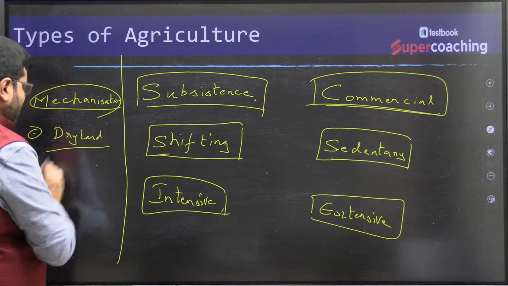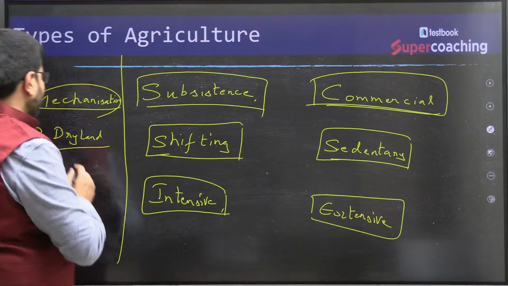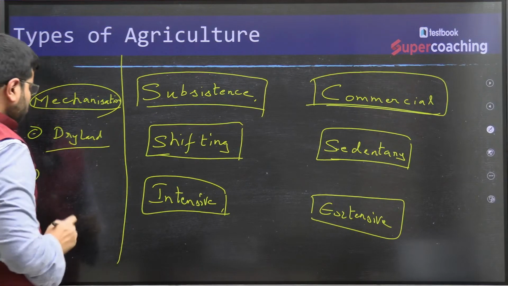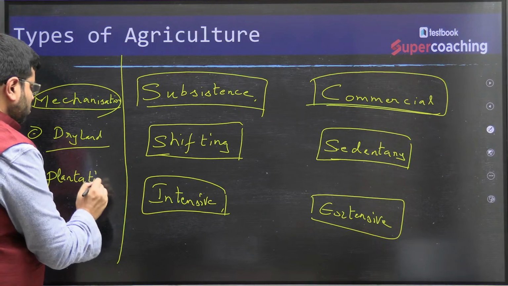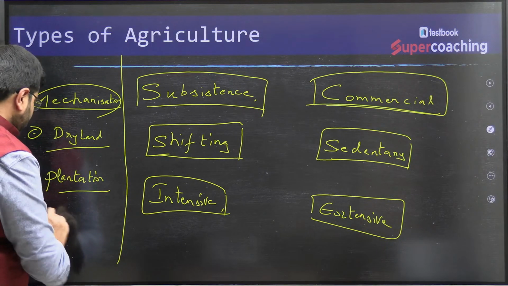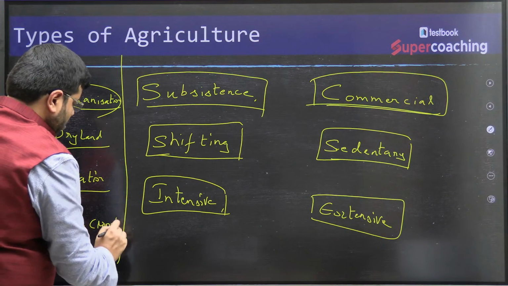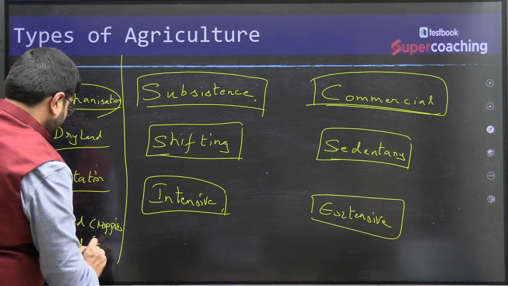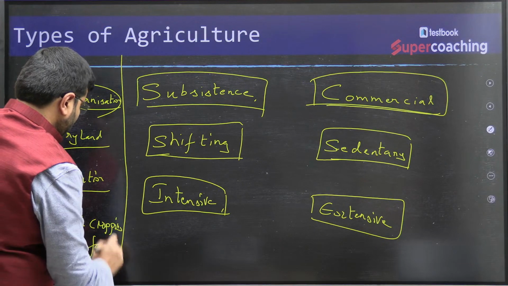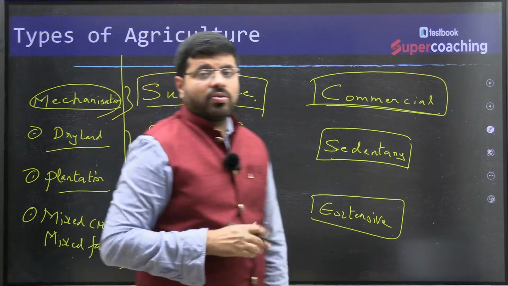What do you mean by that? We'll also try to learn about other things like plantation agriculture, as well as mixed cropping and mixed farming. Both are different. Mixed cropping is different from mixed farming. Now, what are all these things? All these things we need to understand.